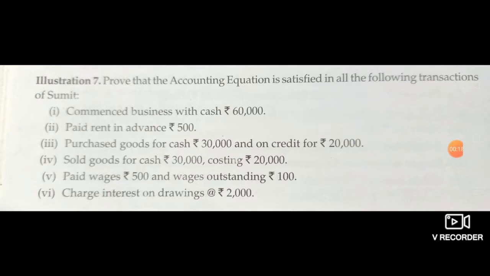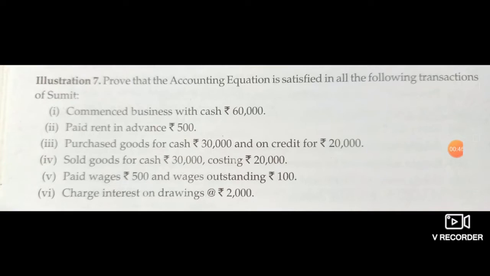Second, paid rent in advance rupees 500. That is, this is prepaid rent. Third, purchase goods for cash rupees 30,000 and on credit for rupees 20,000. Fourth, sold goods for cash rupees 30,000 costing rupees 20,000. It means goods costing rupees 20,000 were sold for rupees 30,000.